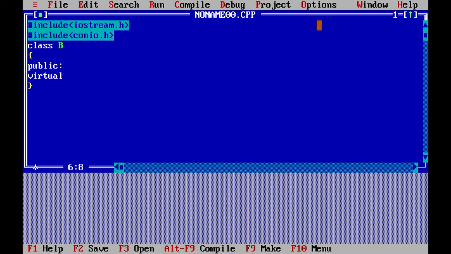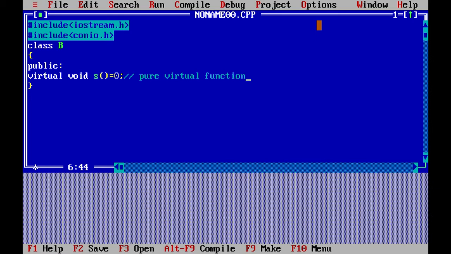Virtual void, and initialize it to 0. Okay, that is a pure virtual function.